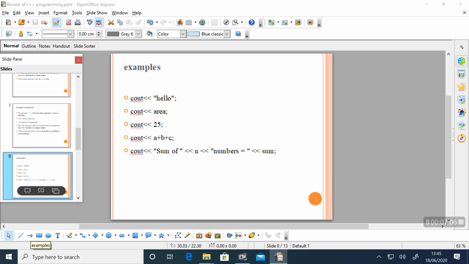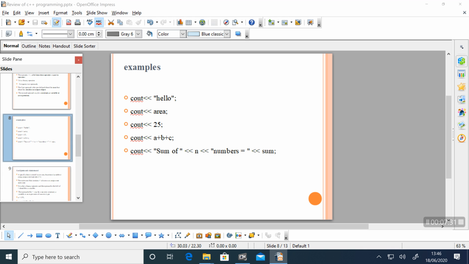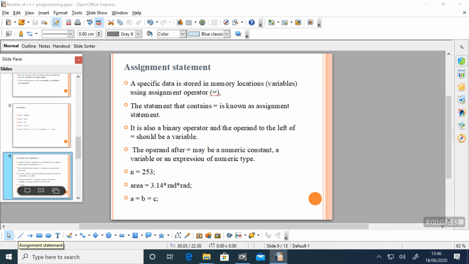Look at some examples of cout statements: cout hello, cout area, cout 25, cout a plus b plus c. Hello is a string constant, area is a variable, 25 is a number, and a plus b plus c is an expression. These are examples of cout statements. The next statement in C++ is the assignment statement.